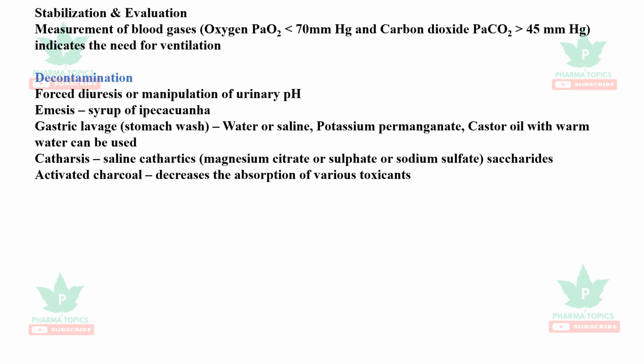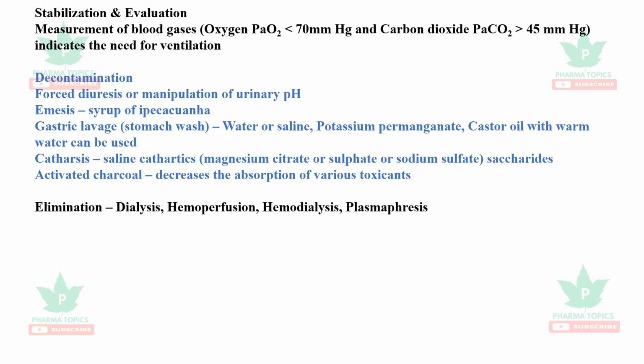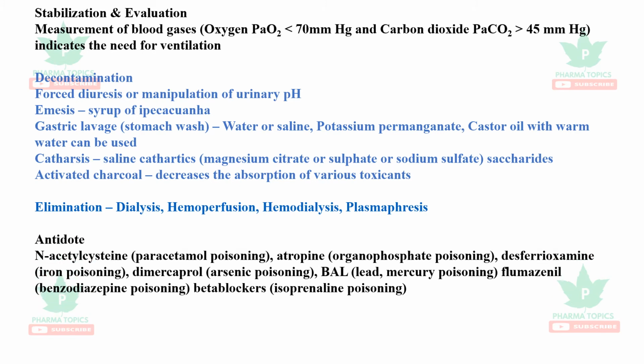Nowadays it is not preferred. Gastric lavage with water or saline, potassium permanganate, castor oil with warm water can be used. Catharsis can be done, and activated charcoal decreases the absorption of various toxicants. This is elimination with dialysis, hemoperfusion, hemodialysis, and plasmapheresis. Antidotes can be used. Many specific antidotes are available.